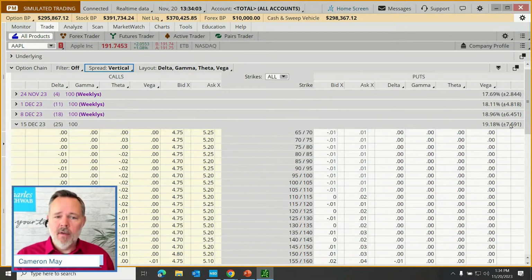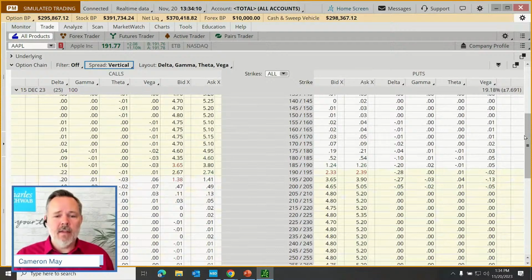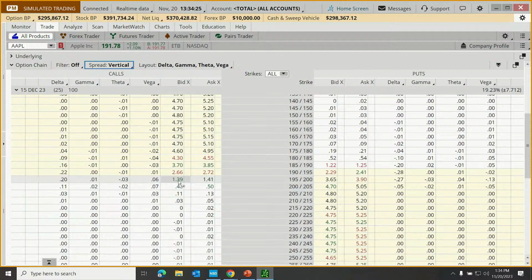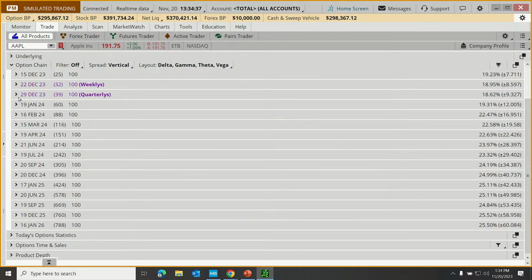So for example, now, if I were looking at a 15th of December option, I could say, well, let's say I want to sell a call spread. We're trading at 192. Maybe I want to sell the 195-200 call spread. Change my spread layout to vertical, and I could just click on the bid price, and that would actually create a sell order. With options, we buy and sell just like with stocks. Click on the ask price to buy, click on the bid price to sell. Okay? So let's do that.